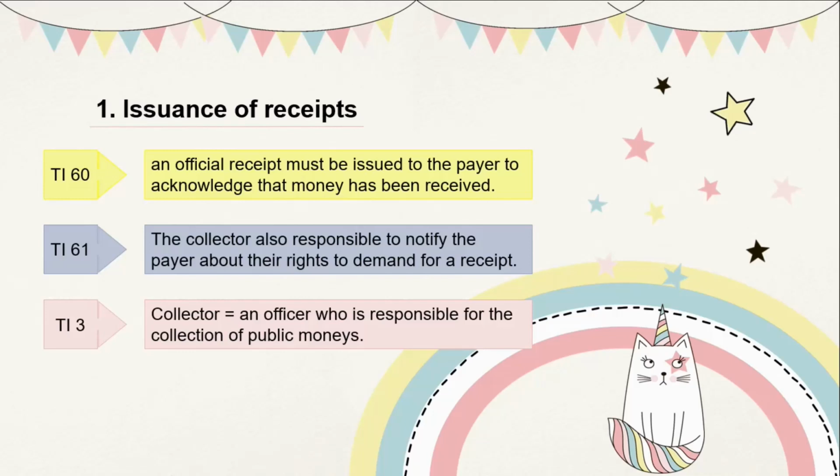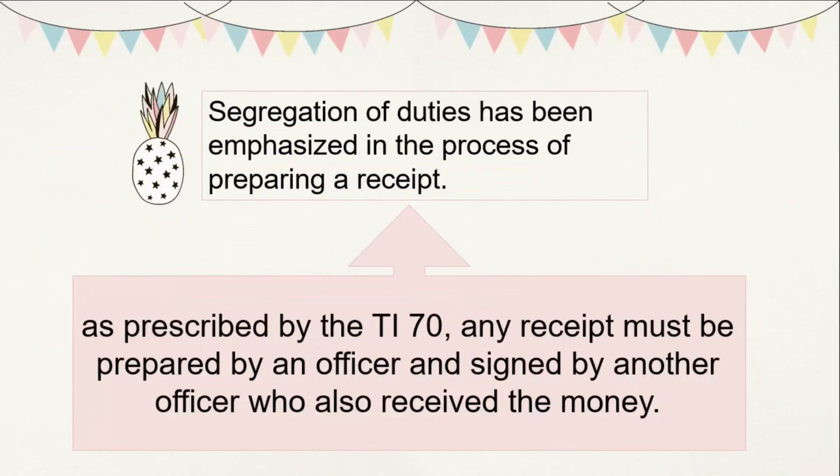Under Treasury Instruction 3, a collector is an officer who is responsible for the collection of public money. Segregation of duty has been emphasized in the process of preparing a receipt. As prescribed by Treasury Instruction 70, any receipt must be prepared by an officer and signed by another officer who also received the money.